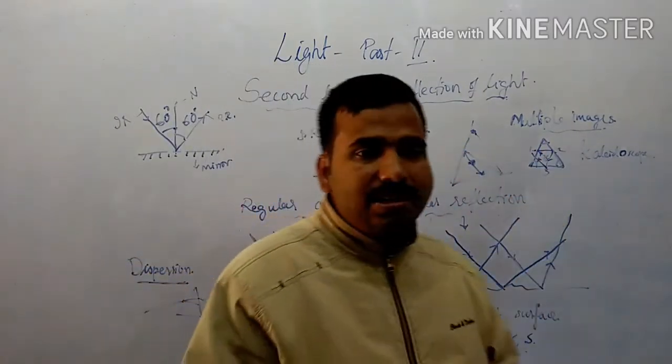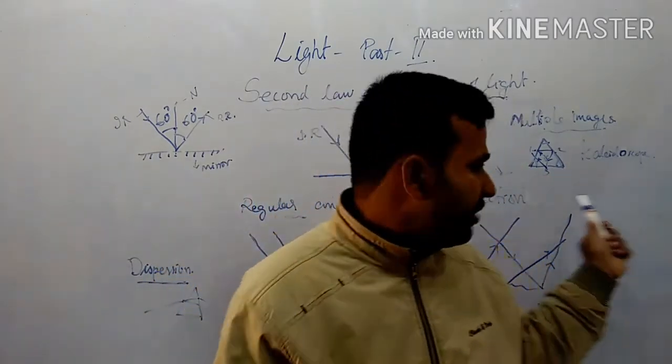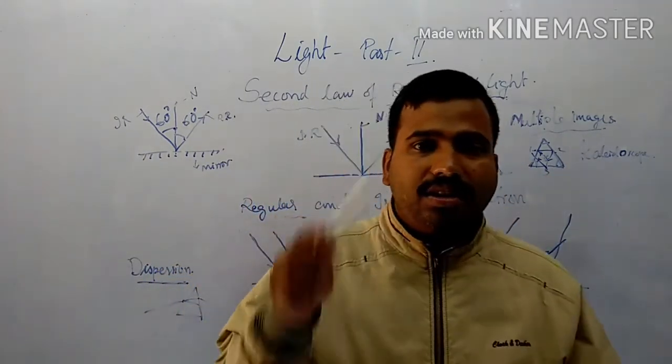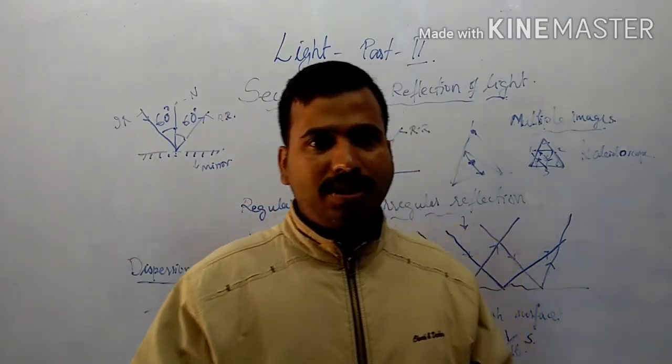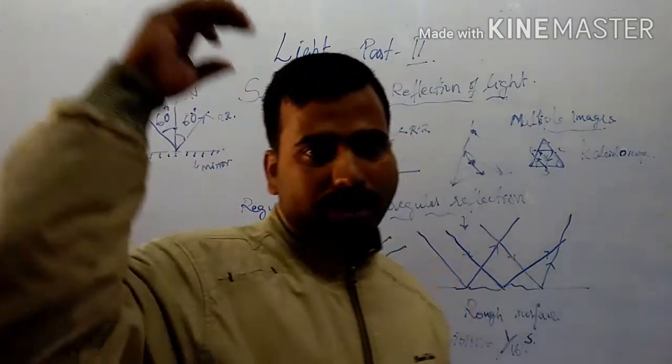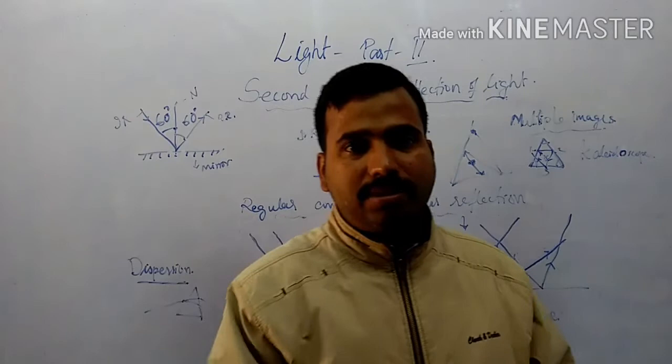One object that works on this principle of multiple reflection is the kaleidoscope. Another one is called the periscope. The periscope is used for viewing objects that are just above the surface.